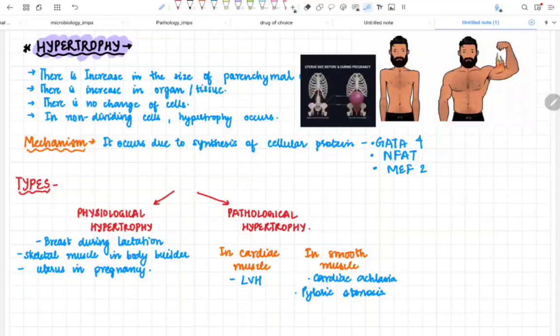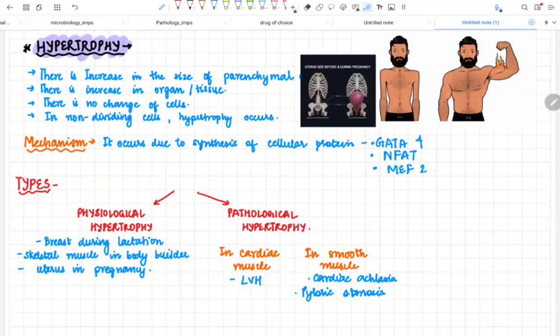The underlying mechanism usually occurs due to the synthesis of cellular proteins. If there is an increase in the production of cellular proteins in the cells, then it leads to hypertrophy. What are the proteins? The proteins are GATA4, NFAT and MEF2. You have to memorize this, because if you write this in the exam, it will create a good image in